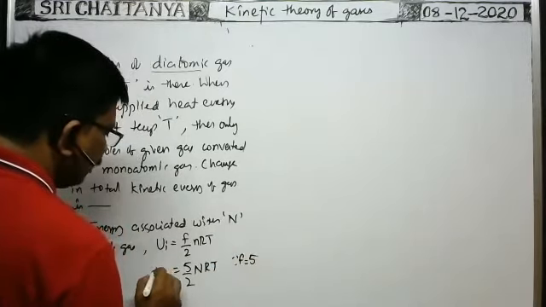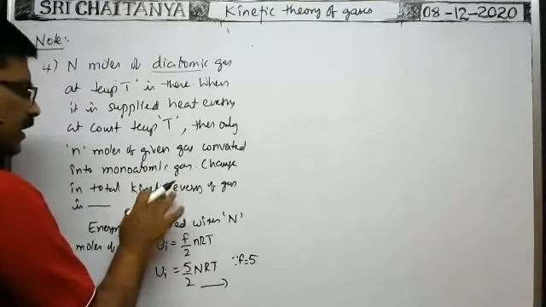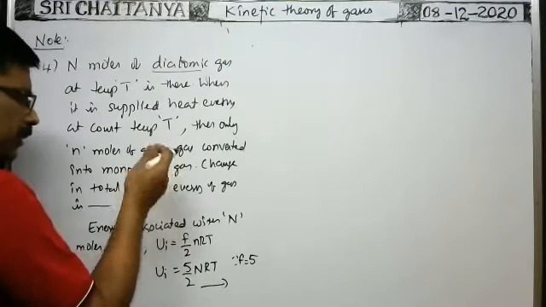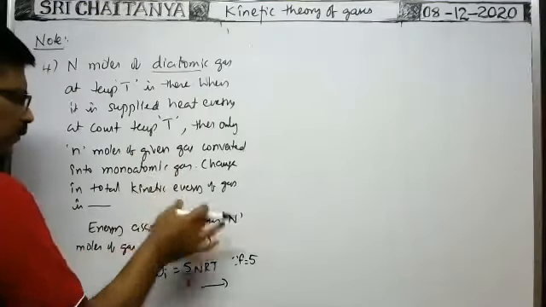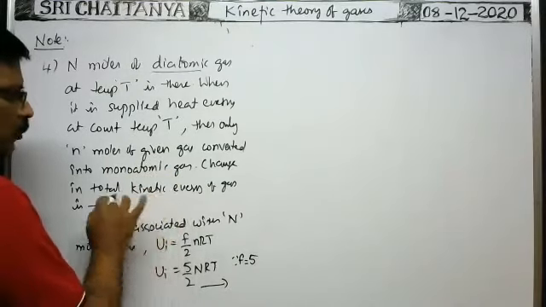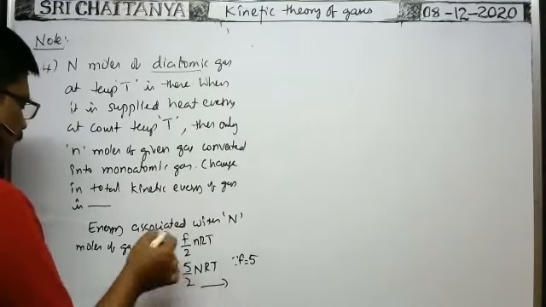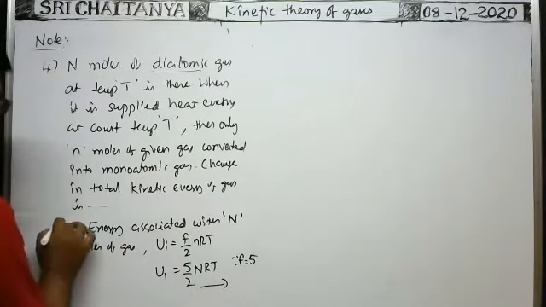So this is the initial kinetic energy, because if any vibrational kinetic energy were there; of course, here vibrational kinetic energy is not there. Rotational kinetic energy and translational kinetic energy are both kinetic energies only. That's why the initial kinetic energy is associated with the N moles of the gas.